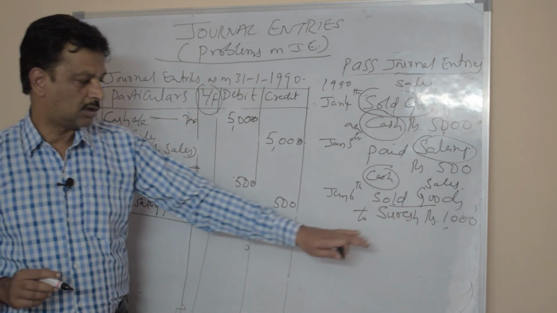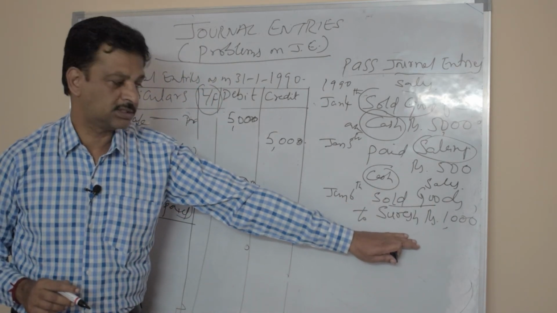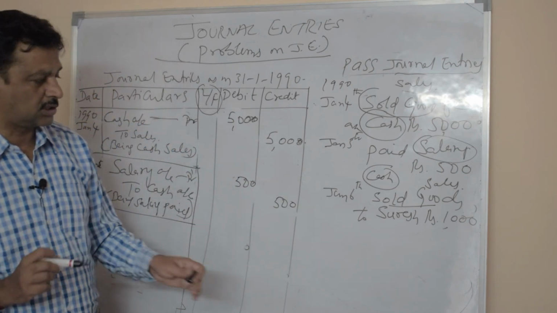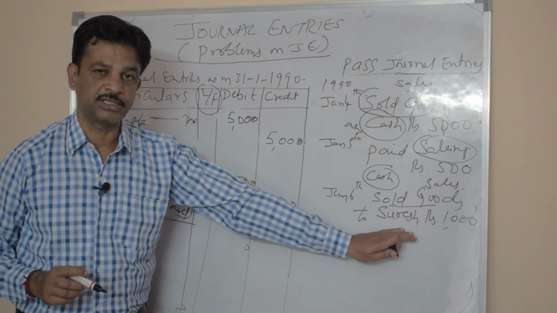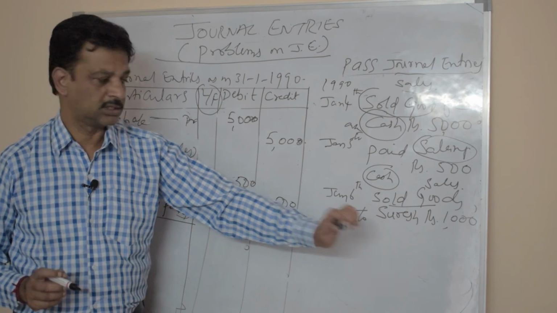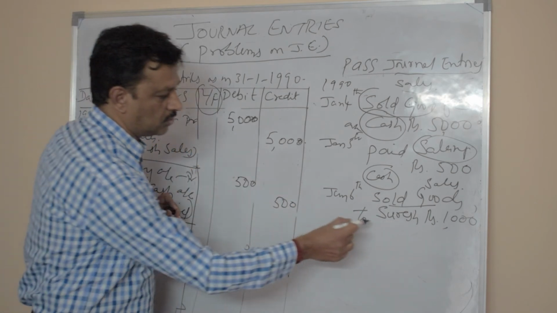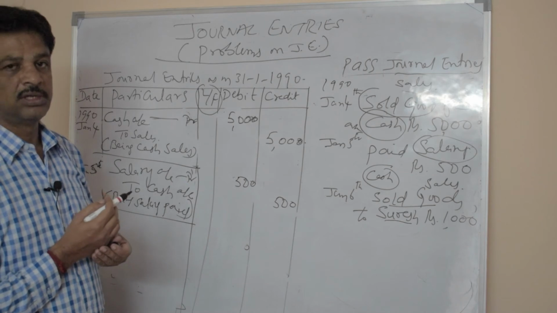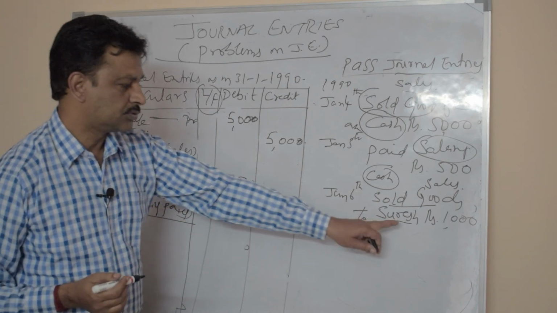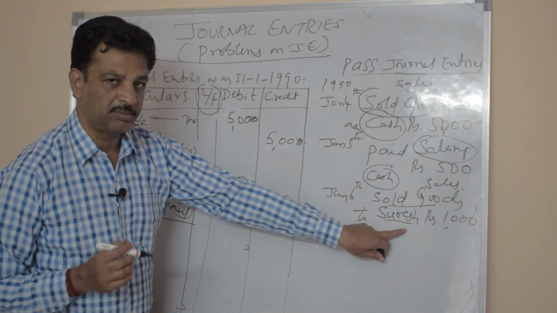Not cash. One more account is Suresh account, because it is nothing but credit sales. Whenever cash is not given, it is credit sales. So here we sold goods to Suresh. Suresh purchased goods from us on credit, so Suresh account is to be debited.